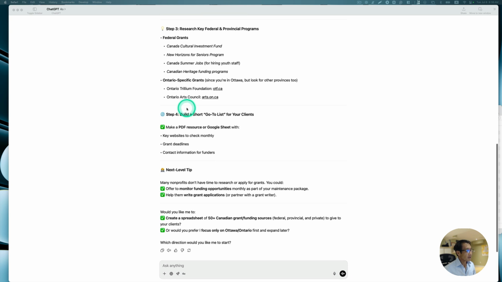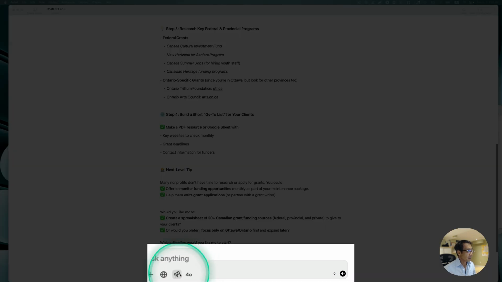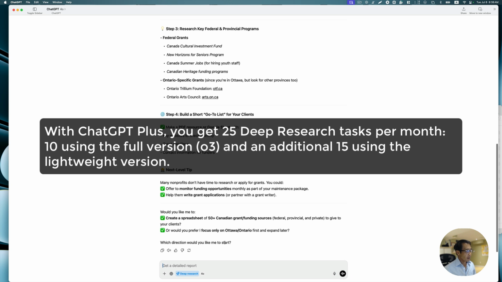But now, let's turn on this little icon here. It's like a megaphone icon. So click that, and it says deep research here. Now you have to pay for it. It used to be $200 a month, but now I think Plus users can get it with a limited amount, probably 25 deep researches per month. I'm just using the Plus plan.